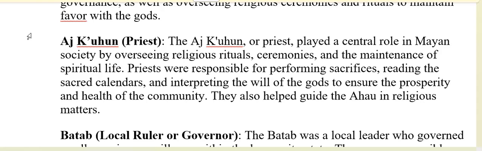The priests were responsible also for performing sacrifices, reading the sacred calendars, and interpreting the will of the gods to ensure the prosperity and health of the community. The priests also helped to guide the Ahau in religious matters.